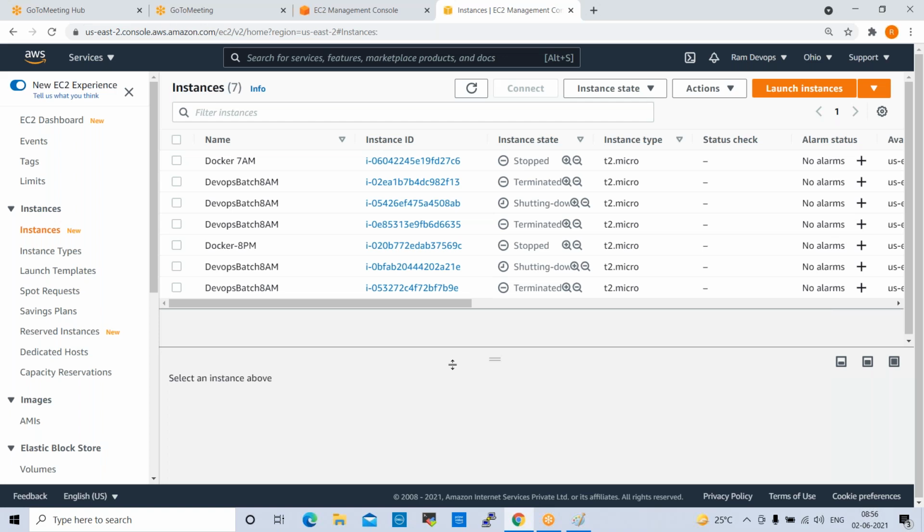So vertical scaling we'll discuss tomorrow. It will not take much time, about 10 minutes. We discussed horizontal scaling today. Tomorrow we'll work on vertical scaling, and also on EFS, elastic file system, one of the storage services. That is also important.